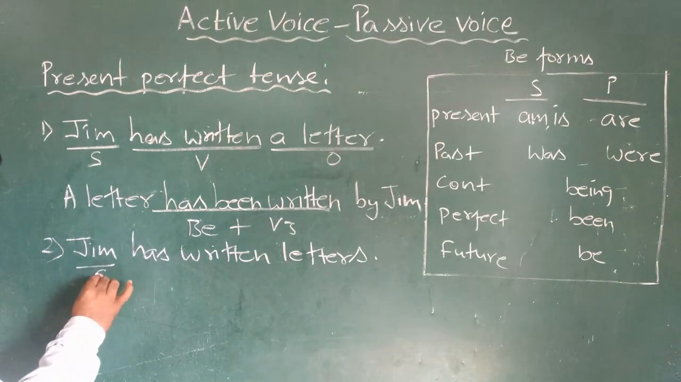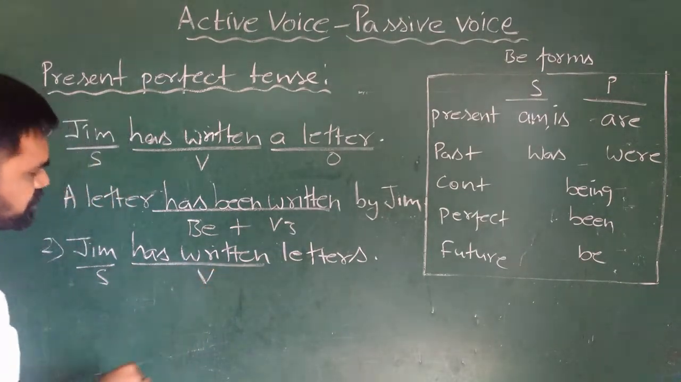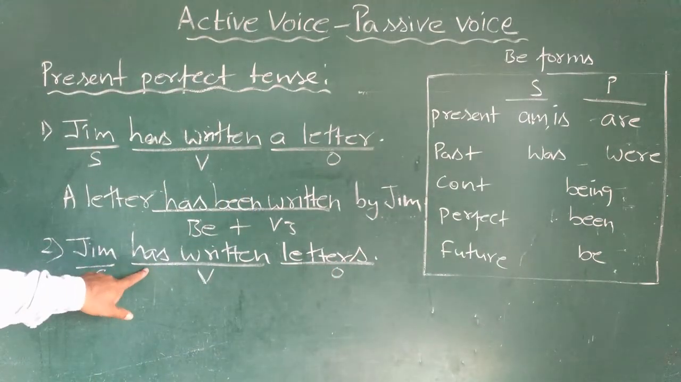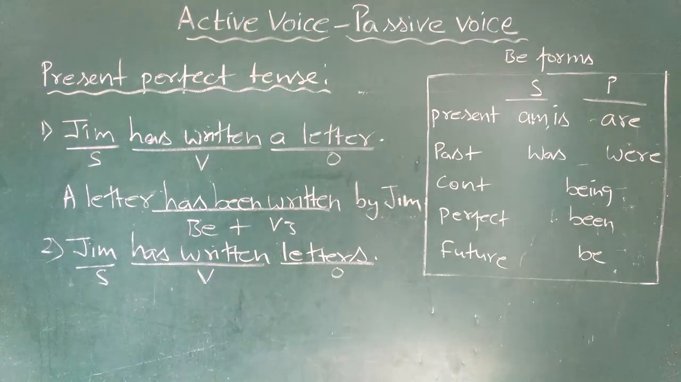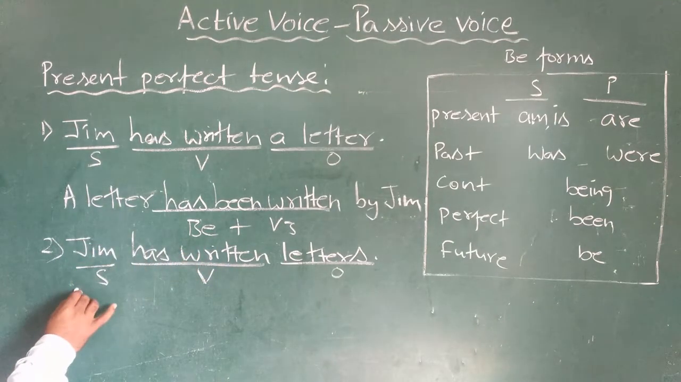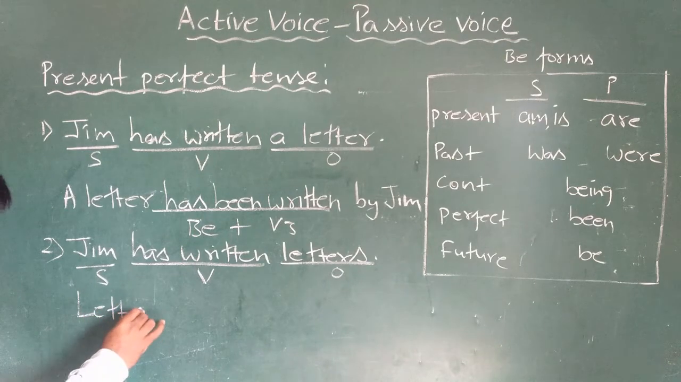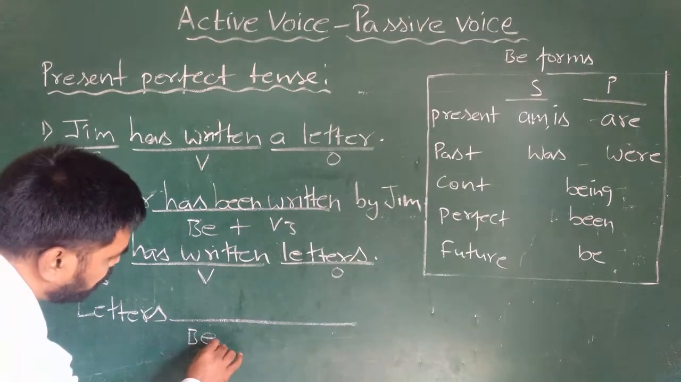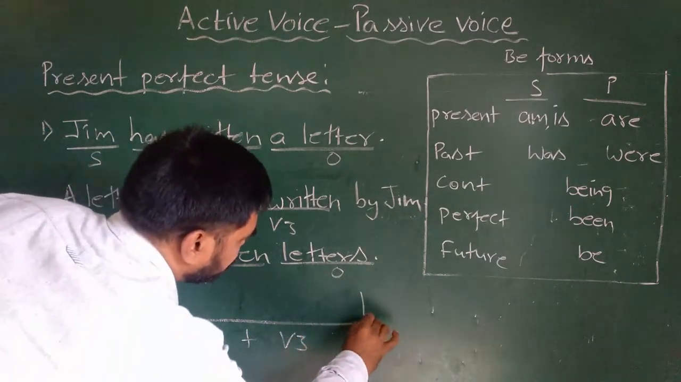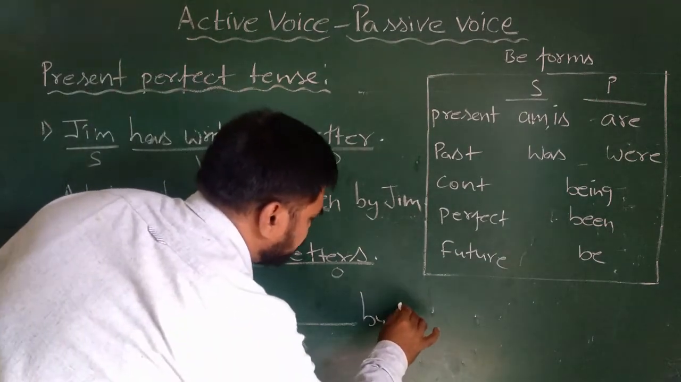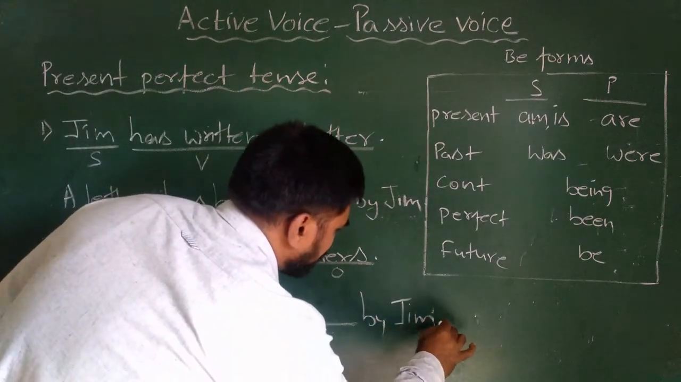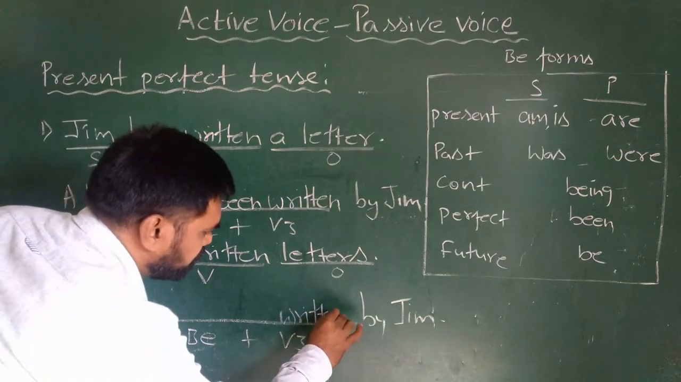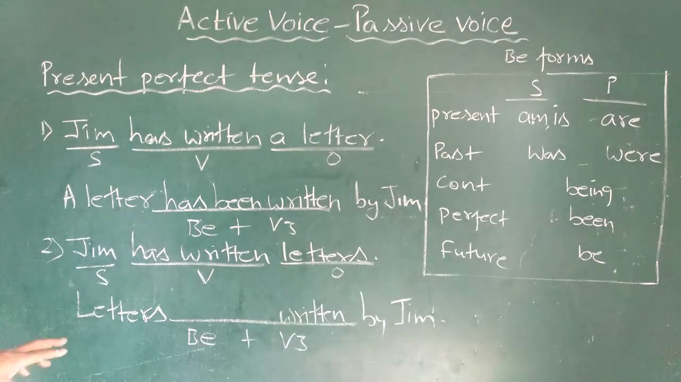So here the subject is Jim, verb is has written, and letters is object. So we can observe here the verb is in present perfect tense. So let us change it into passive voice. We'll take the object and keep it in place of subject. Letters, we have to write here proper B form, and V3, finally by writing the subject, by Jim. Now V3 again I know it is written, so I'm just directly putting it here, written. Only B form I have to decide.